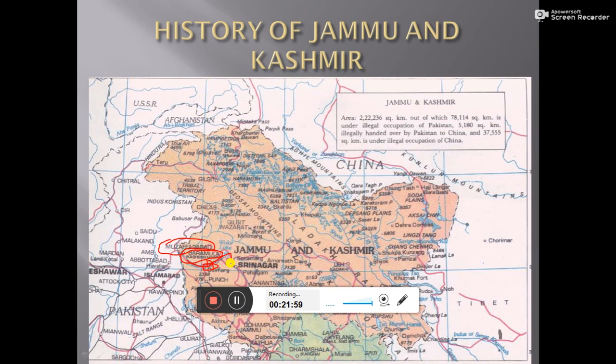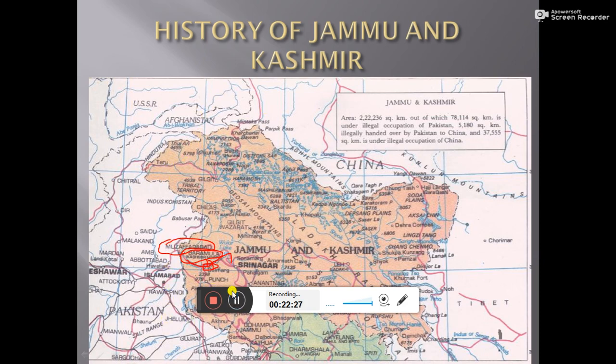Hari Singh was quite helpless at that time. So he called Lord Mountbatten to ask what to do. Lord Mountbatten gave him an idea: join with India so that you will have no problem. Then the Indian force will reach and help you protect your kingdom.